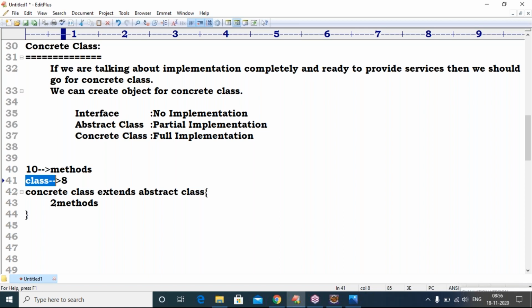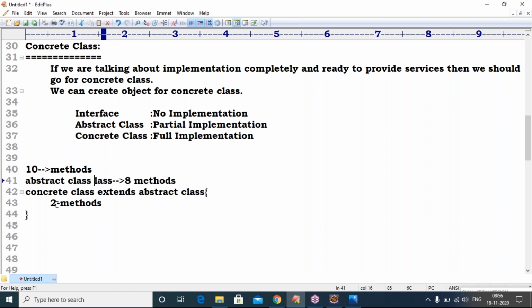Suppose in my course content, some trainers teach only Selenium and it is not completed, and that is given to me. So my concrete class extends the abstract class and implements only 2 methods.